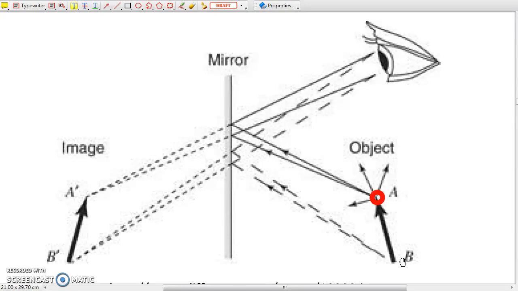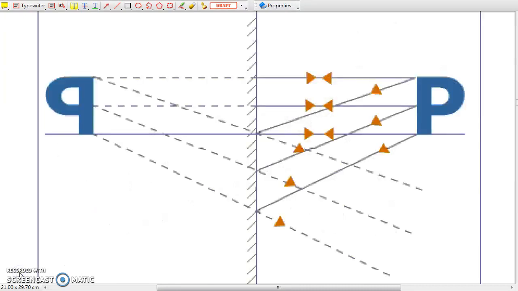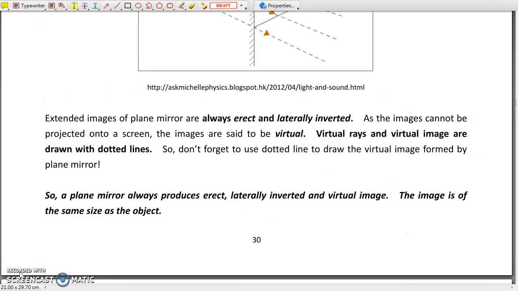We may mark each end as a point object. Then, find their images. And so, the image of the arrow will be a new arrow behind the mirror, like this. For any extended object, you may repeat the procedure and locate its image similarly. So you can see the image formed by a plane mirror is always erect, laterally inverted, and has the same size as the object.